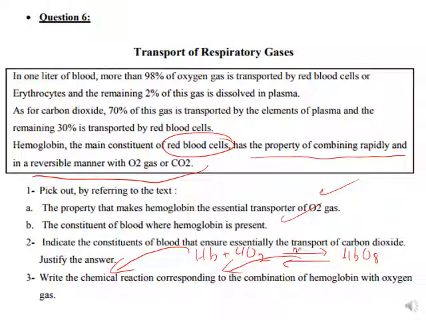This is when the medium is rich in oxygen gas, and in the opposite direction when the medium is poor in oxygen gas. So they want the chemical equation. You have to write the overall chemical equation. If they ask for the word equation, you have to write it as hemoglobin plus 4 oxygen gives oxyhemoglobin. And here you have to pay attention to the reactions and you have to review them. Thank you. Bye bye.